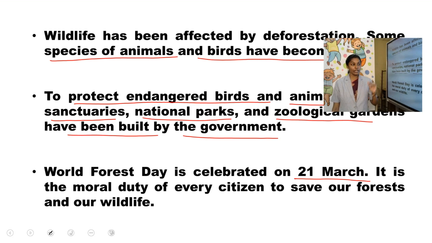Do you remember the chapter on rotation and revolution? March 21st is referred to when the equator receives the vertical rays of the sun. So remember it like that. March 21st equinox, that is, the equator receives the vertical rays of the sun. The same day, same month is for celebrating the World Forest Day. So World Forest Day is celebrated on March 21st.